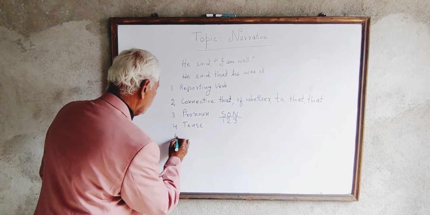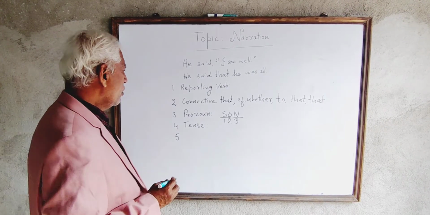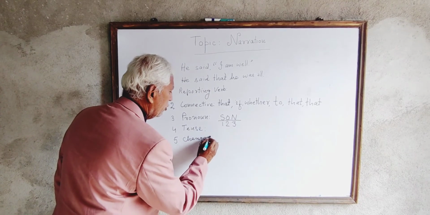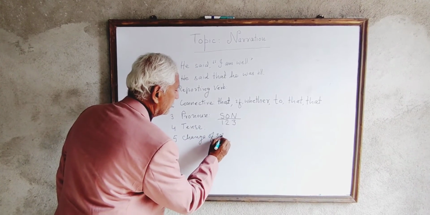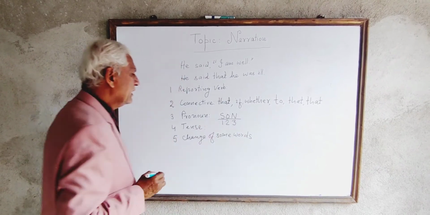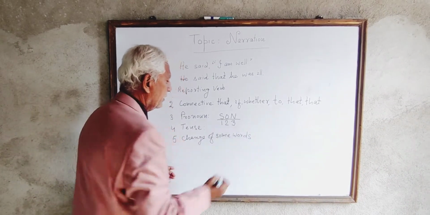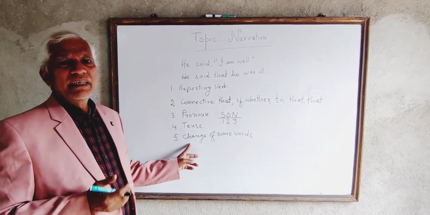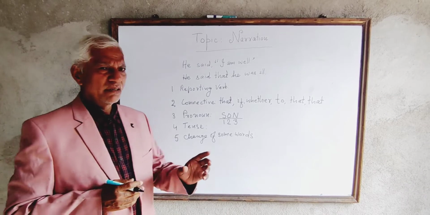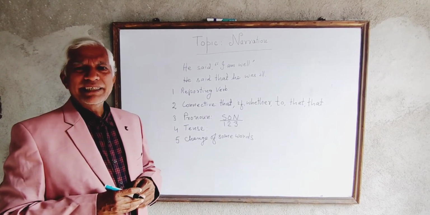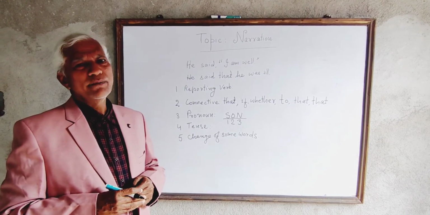Then, change of words. Some words of the reported speech change. Usually, closeness showing words change into distance showing words.